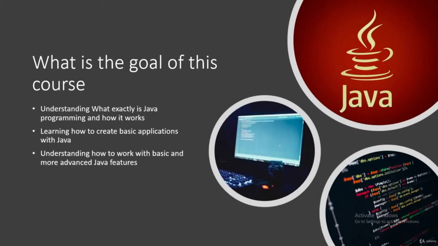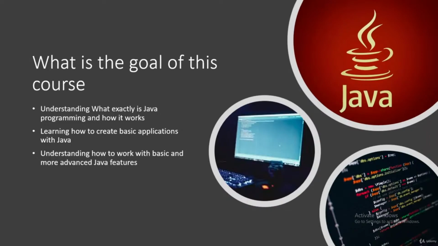What else are we going to do? We're going to learn how to create basic applications with Java. When I'm talking about basic applications, I don't want to spoil too much, but they're going to be really simple applications. The main goal of those applications is pretty simple, but you'll learn a lot by creating them. It's not because it's simple that it's simple to make. You'll see there is a logic behind everything that we're going to do in this course. And the goal here is really to teach you how exactly it works and how exactly you can program in an efficient way with Java.